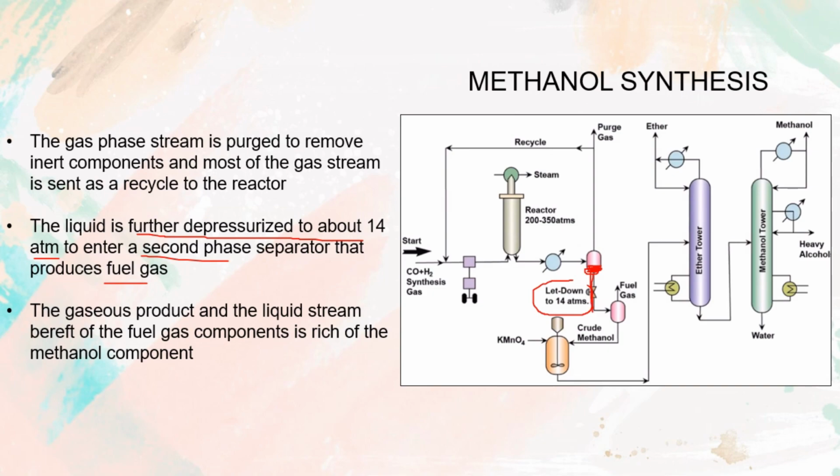As this mixture is depressurized, most of the volatile gases we send back as the fuel gas. This gas will evaporate, and the liquid left over in the second container is a large percent of methanol and some alcohols and hydrocarbons. The fuel gas is more volatile, so it evaporates here.